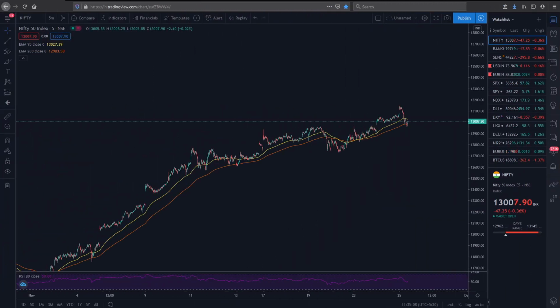So here we are on the live chart. Today we will live-analyze the support and resistance level of a stock, and we are sure that after this video you will be able to understand when you should buy a stock, when you should sell, and when you should hold.